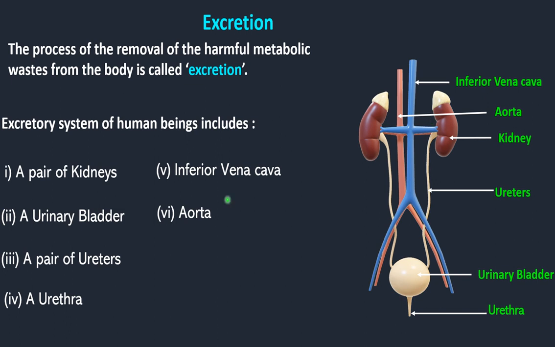So these are the different organs involved in the human excretory system. In examination, you are also asked to write a neat labelled diagram of the human excretory system. You should label all these parts. You are asked for 3 marks for this.